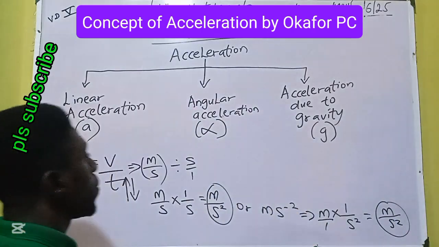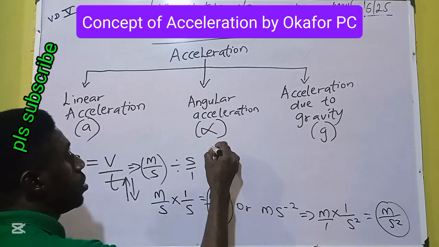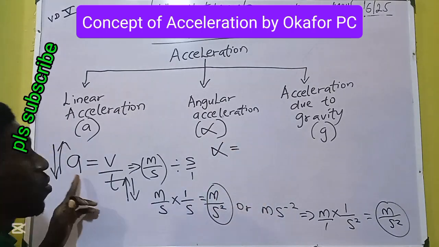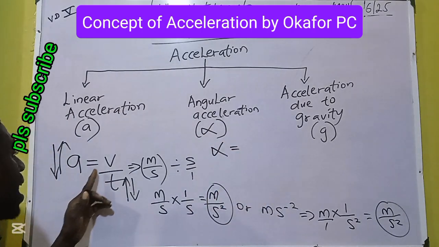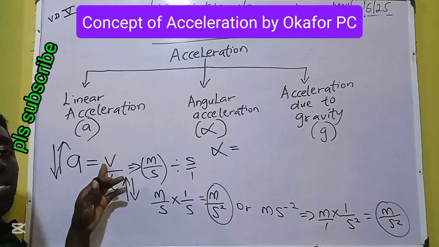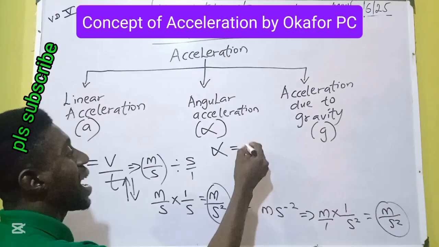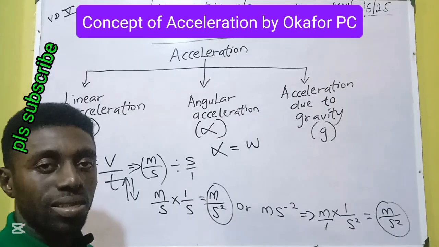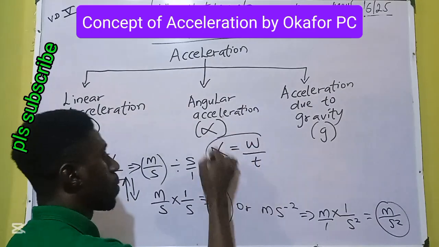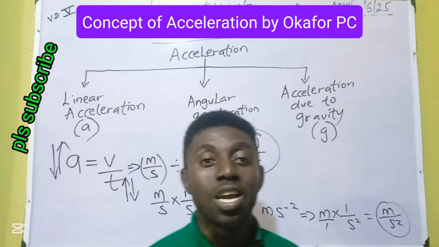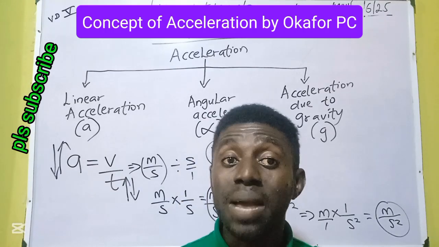So to get the formula for angular acceleration, it will be similar to what we have in linear acceleration. Ask yourself, what's this term? This term is linear speed. Therefore, angular acceleration will have angular speed or angular velocity all over time. In the world of angles, time is the same.